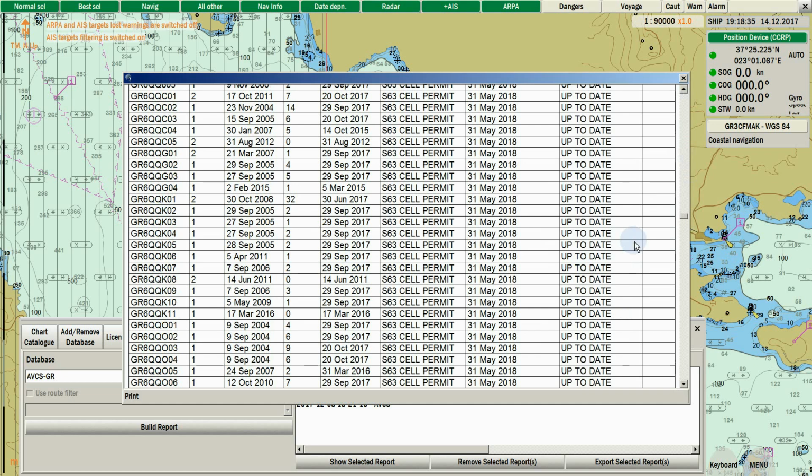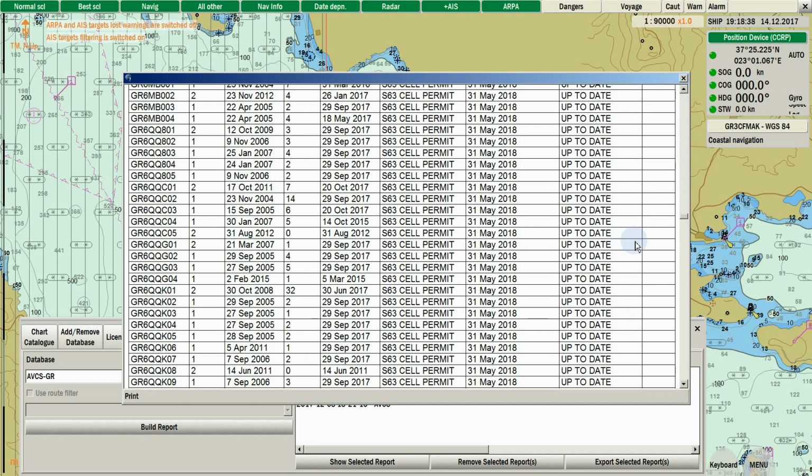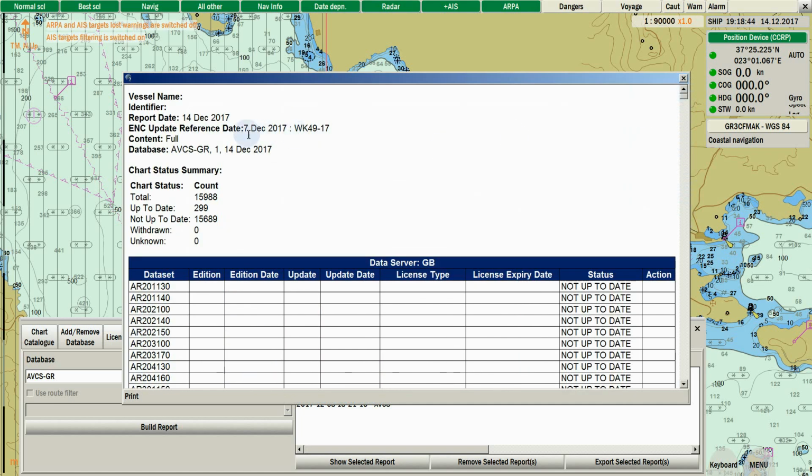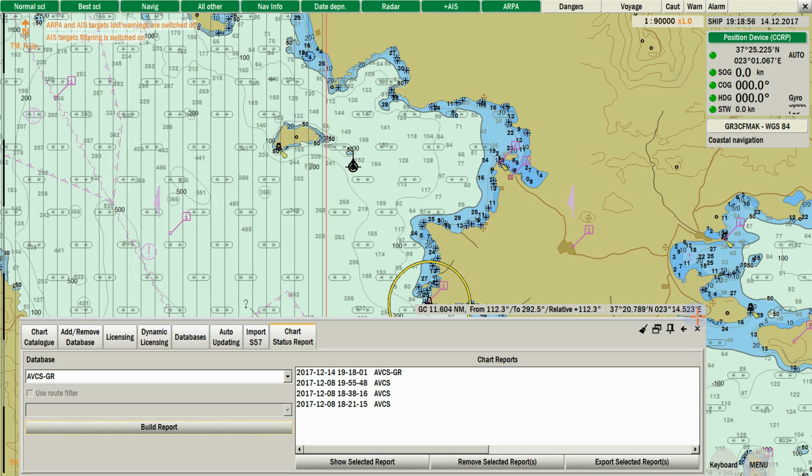Reports are saved into your system and they can be exported, deleted or even represented. At the top of the report, your ENC update reference date will appear. This is helpful so you can recognize the latest installed week of charts.